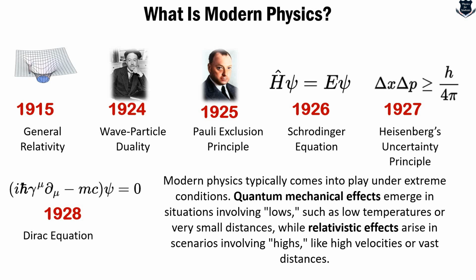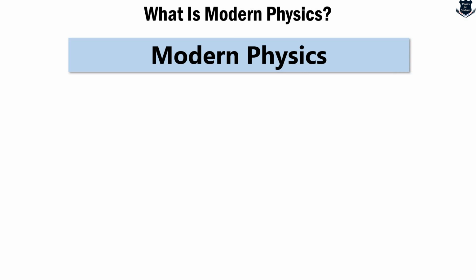Now, once you understand this type of timeline, you understand what the major discoveries are, although there are certain areas which I have not covered between 24 to 25, and in between there are many discoveries. But overall this will give you the areas which are primarily responsible for contributing to modern physics. So can we look now into what are the major physics concepts which lead to modern physics?